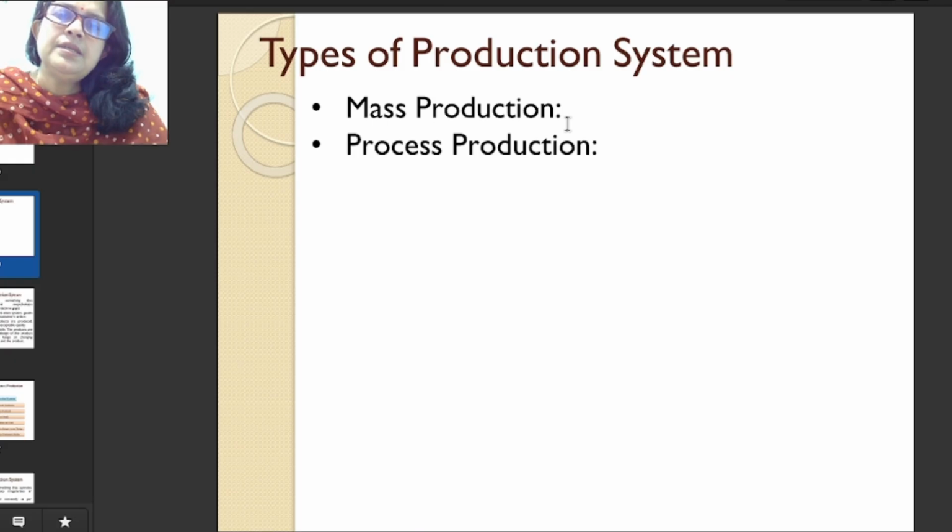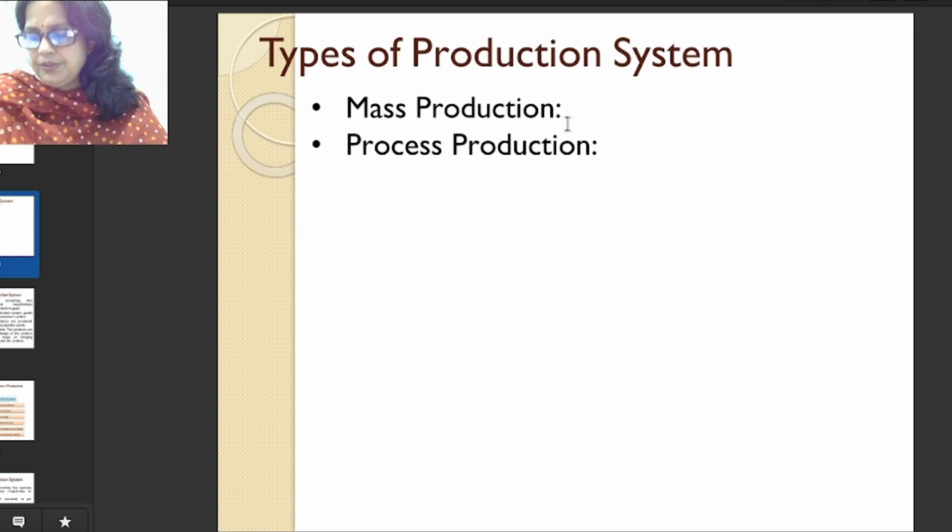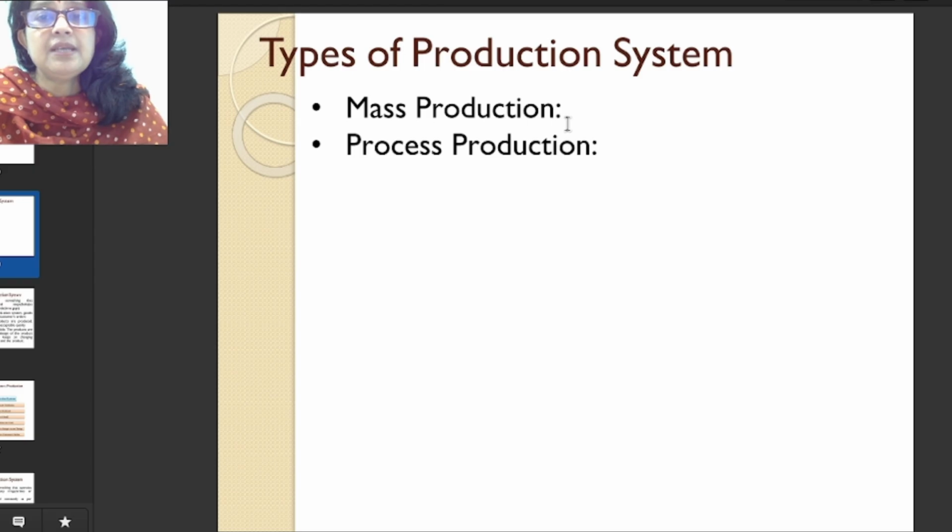Mass production always helps us in achieving economies of scale. As we produce in large volume, the unit price of the product is very, very less. Normally the food industry, fuel industry, cement industry and sugar industry go for mass production, as they are producing in a large volume.